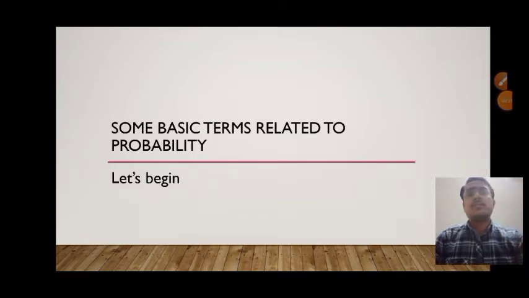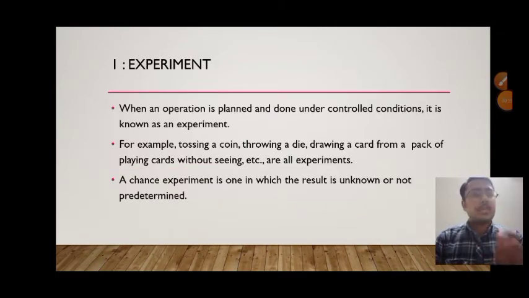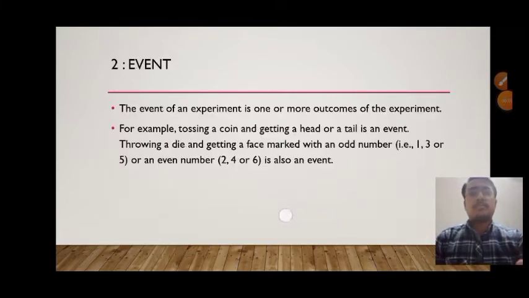Some basic terms related to probability are: first is experiment. When an operation is planned and done under controlled conditions, it is known as an experiment. For example, tossing a coin, throwing a dice, drawing a card from a pack of playing cards without seeing are all experiments. There's one particular type of experiment, that is a chance experiment, in which the result is not known or predetermined.